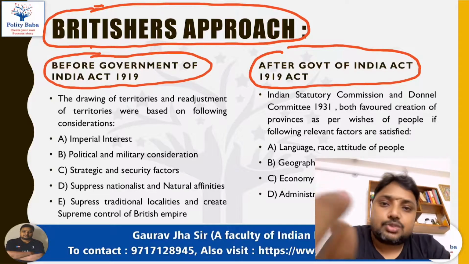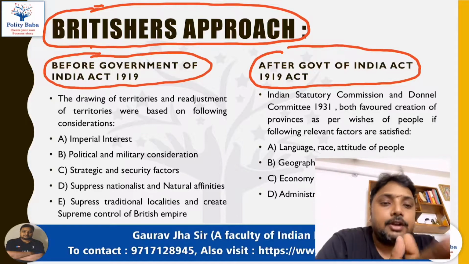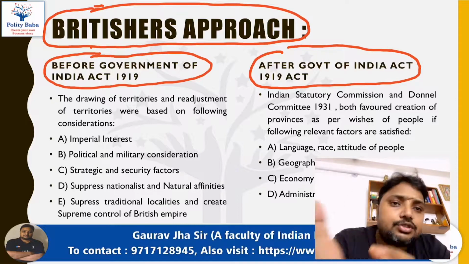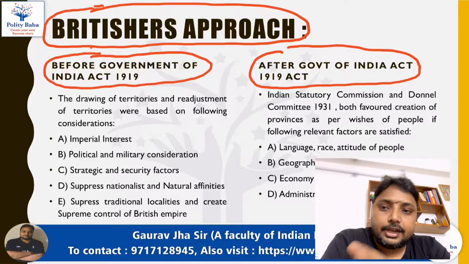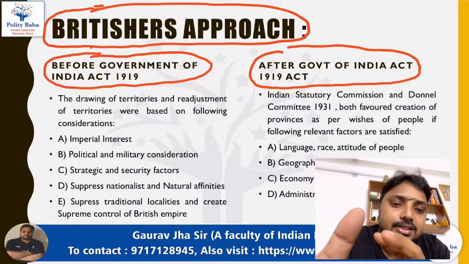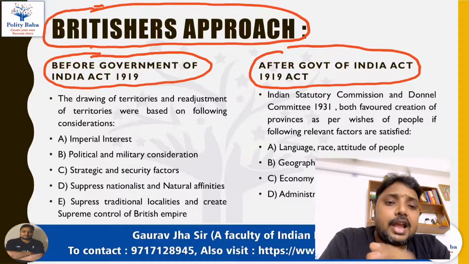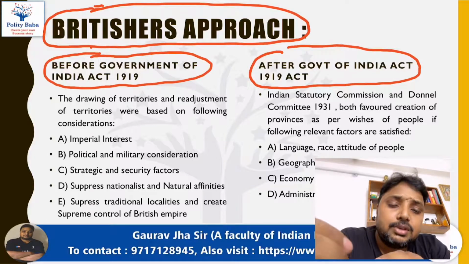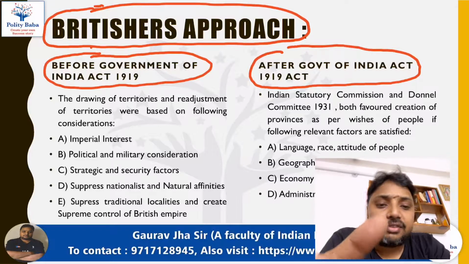The provinces were carved, designed, adjusted, and created mainly to suit the interest of the Britishers. It was always designed in such a manner which can serve the British interest, and which can take care of the military needs of the Britishers. And these provincial administration and the provincial reorganization were basically done for the purpose of the security factors.